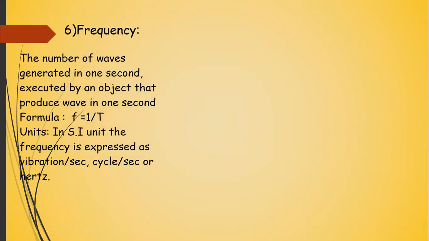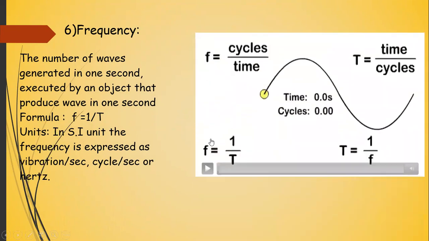Next is your frequency. Now what is frequency? The number of waves generated in 1 second, the number of waves passed by in 1 second, that is called your frequency. So in 1 second how many waves are produced? For example, if in 1 second 4 complete waves are there, we say frequency is 4 hertz.